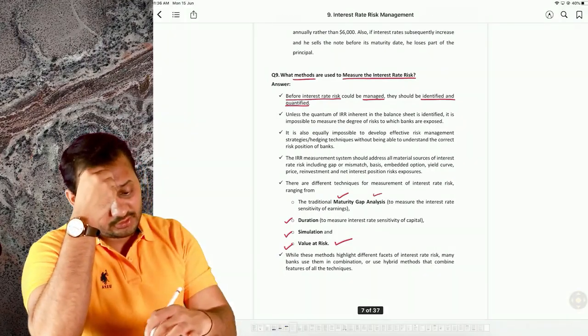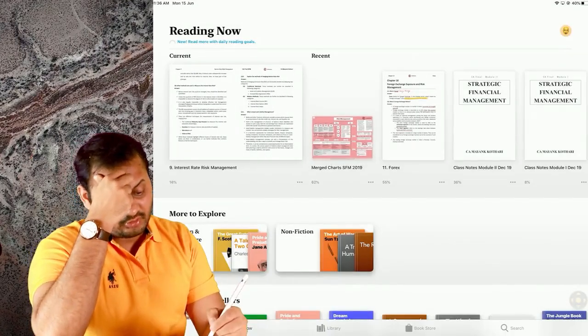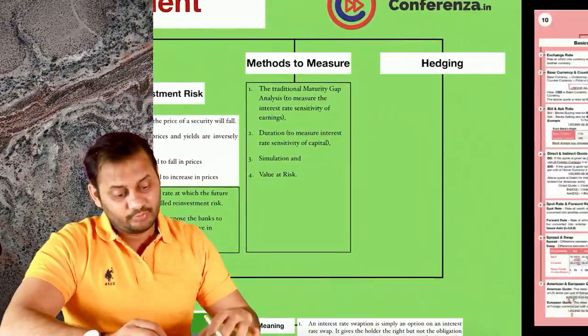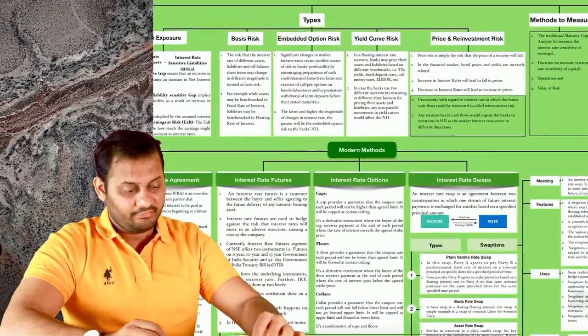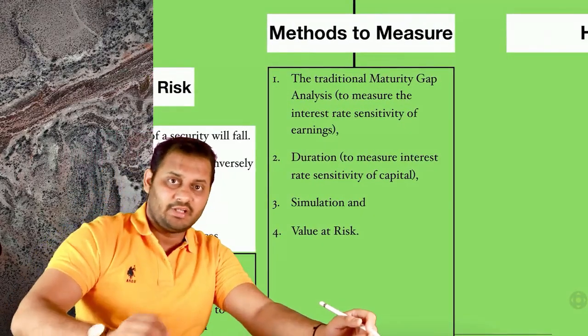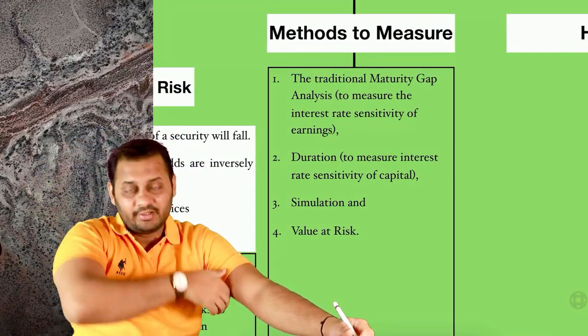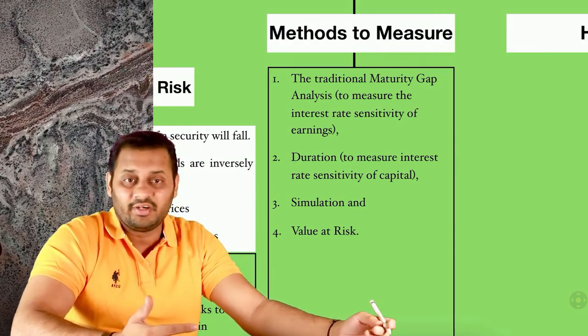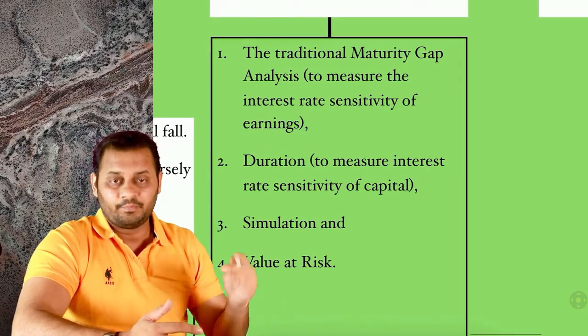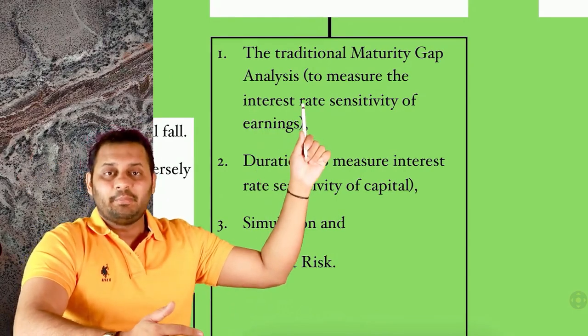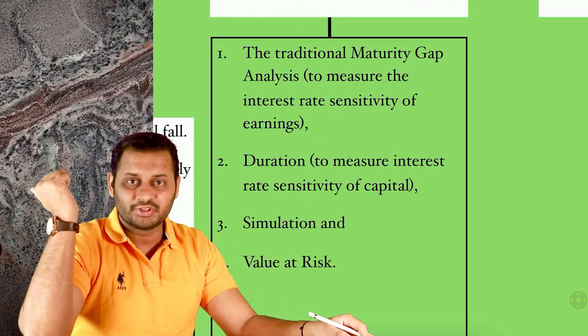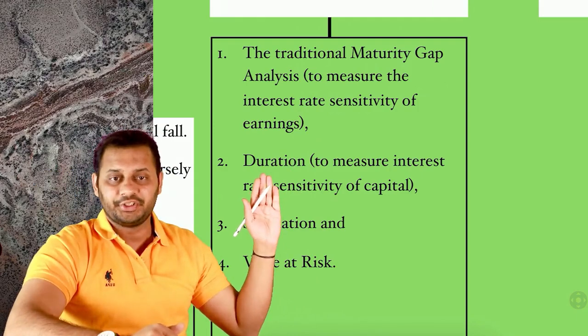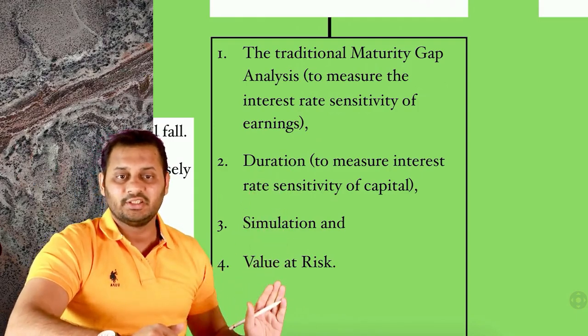Okay, so this is how we have completed all the types of risk. Next comes the methods to measure. How to measure? See, we have learned the types of risk, but we have not learned the calculation part, right? How to measure what is the risk of every type? So there are some methods. The traditional maturity gap analysis, the gap exposure that I told you, then comes the duration part, then the simulation, and then value at risk.